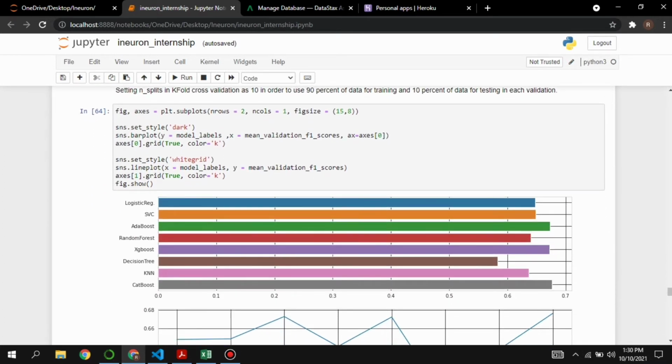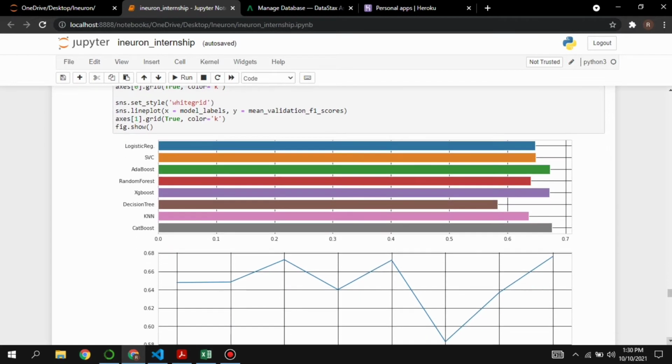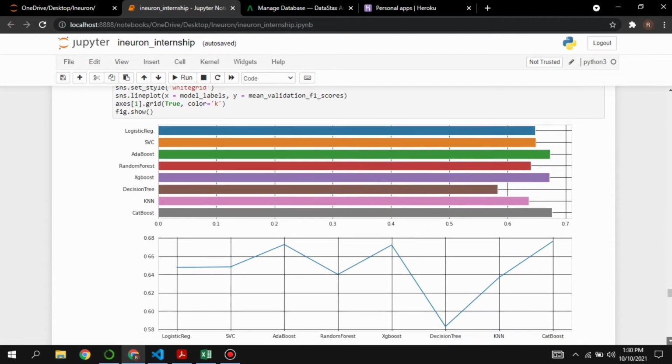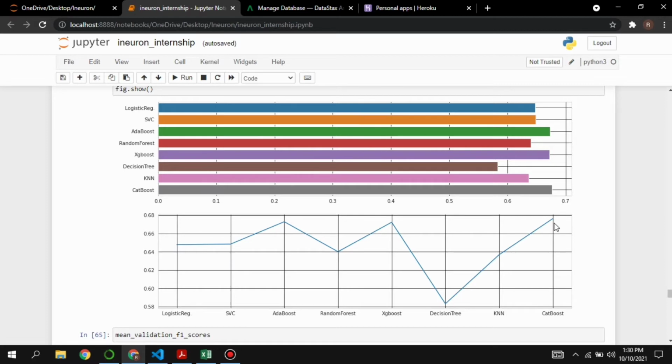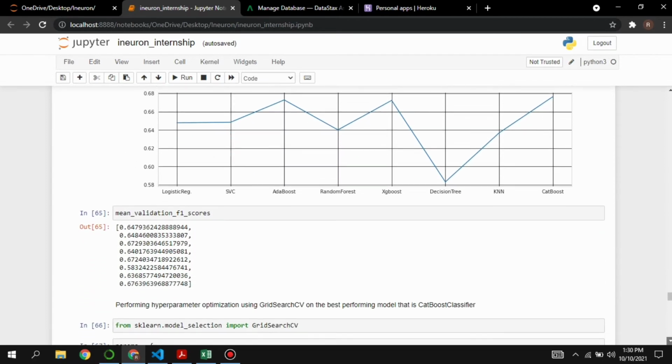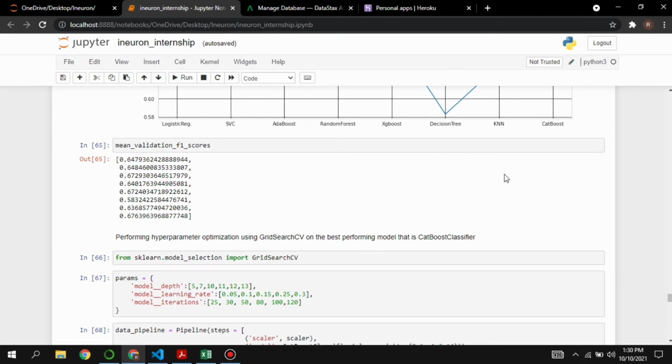As we can see over here, it was an imbalanced classification problem. So the best F1 score was achieved by a CatBoost classifier. To enhance its performance further, we will perform hyperparameter tuning on the CatBoost classifier using grid search CV.